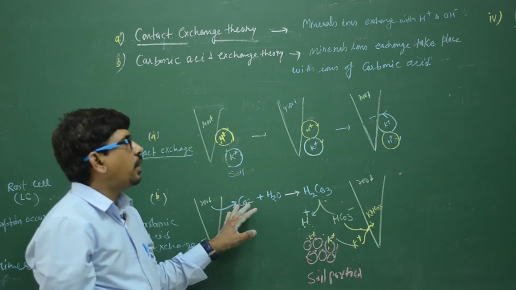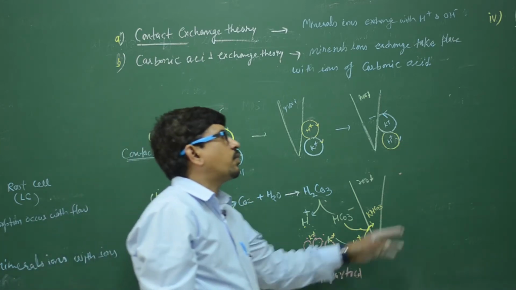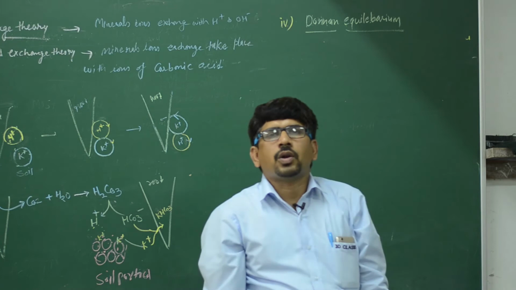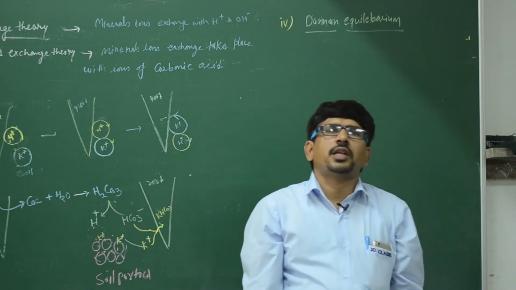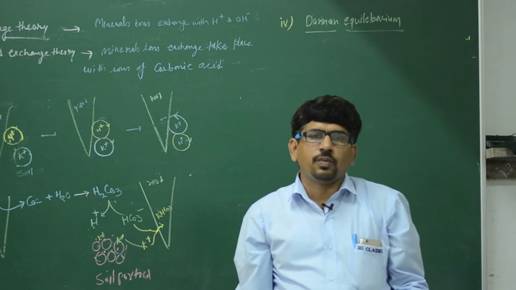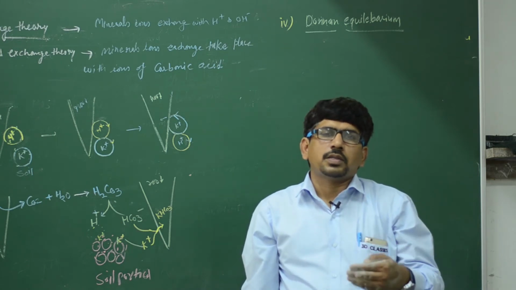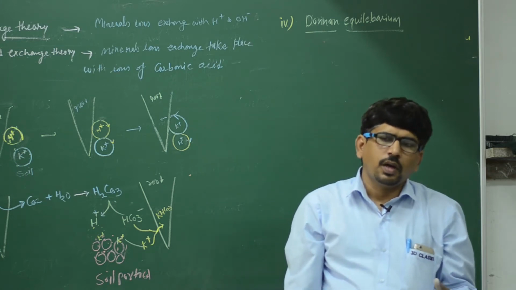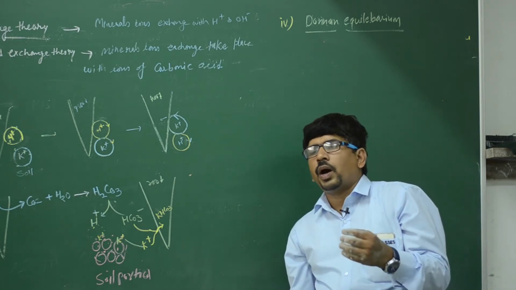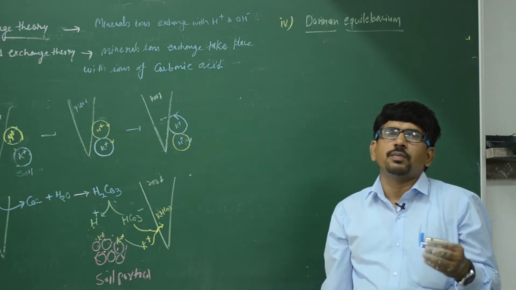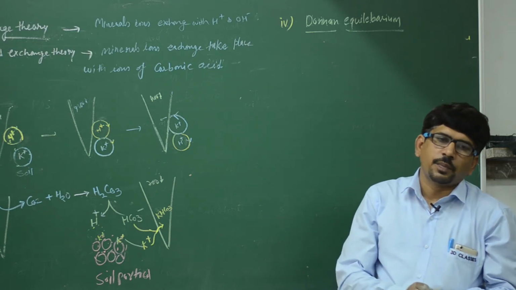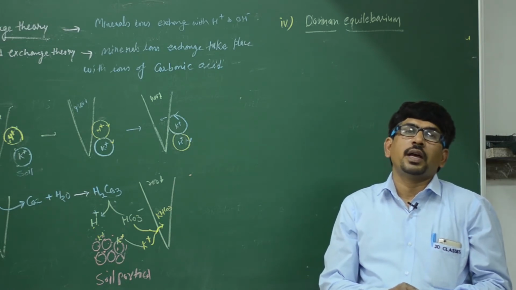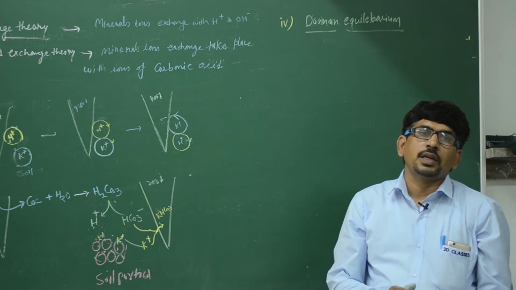Clear? Okay. And the last one is the fourth theory, the Donnan equilibrium. The Donnan equilibrium theory was proposed by the scientist Donnan. He proposed a theory known as the passive theory, and later it became known as the Donnan equilibrium theory. According to this theory, a few ions are present inside the cell, and these ions are larger in size. They are known as fixed ions or stable ions. Generally, these are negative ions.